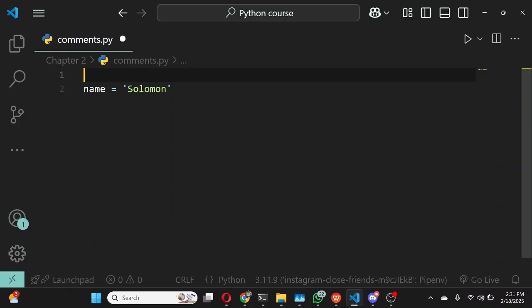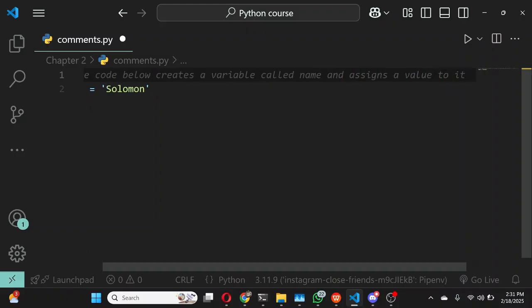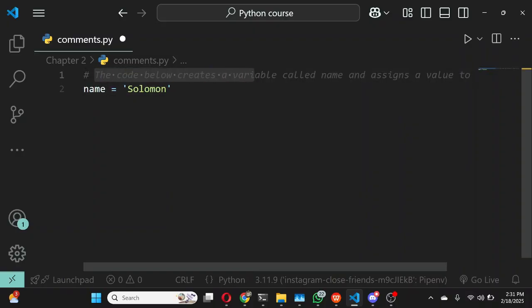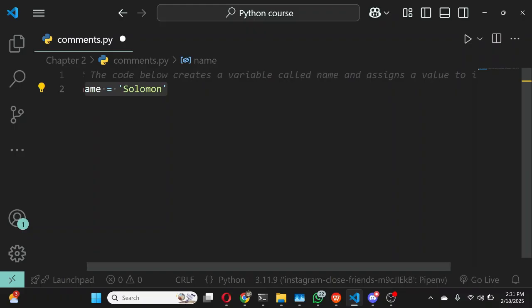In order to write a single line comment in Python, all you do first of all is put in the hashtag symbol. Once you put in the hashtag symbol, anything that comes after it automatically becomes a comment. So I can write a description. I can say the code below creates a variable called name and assigns a value to it. Once you look at this comment, you can see that it is a description of what this line of code does.